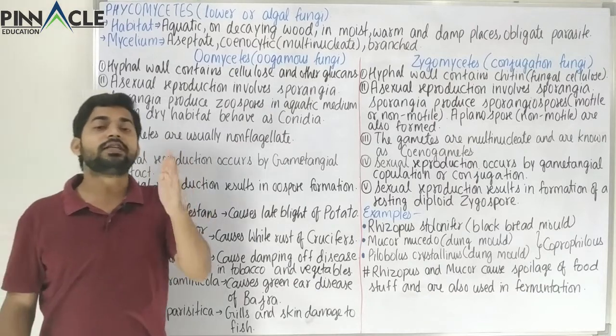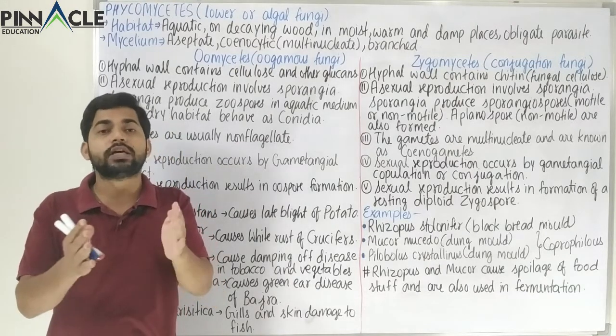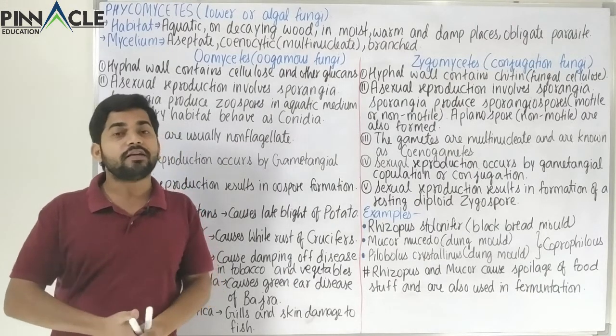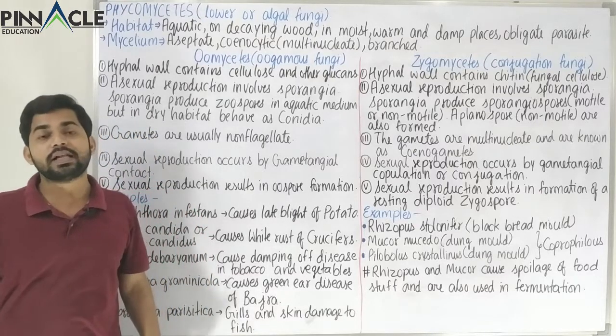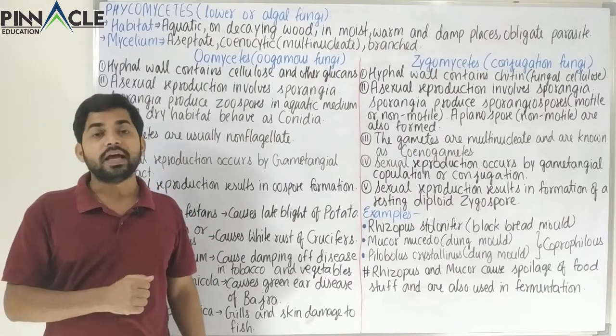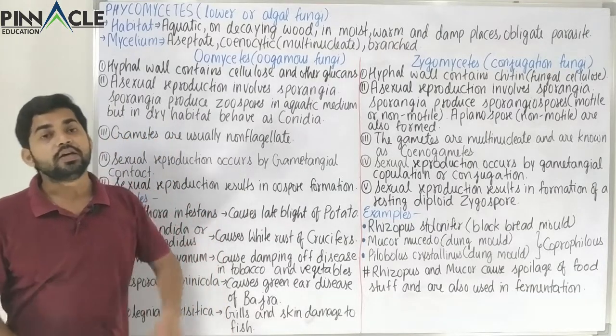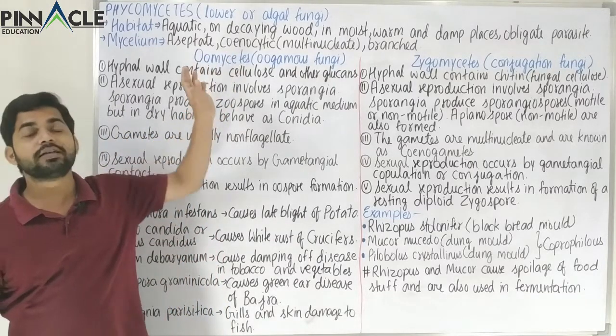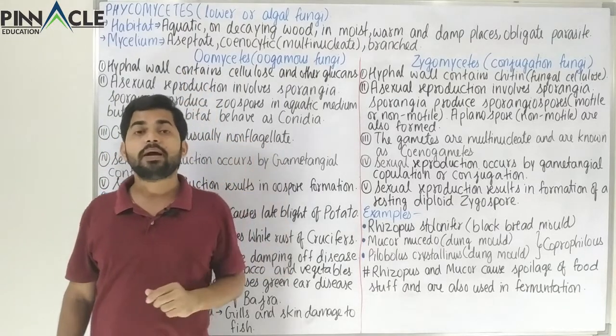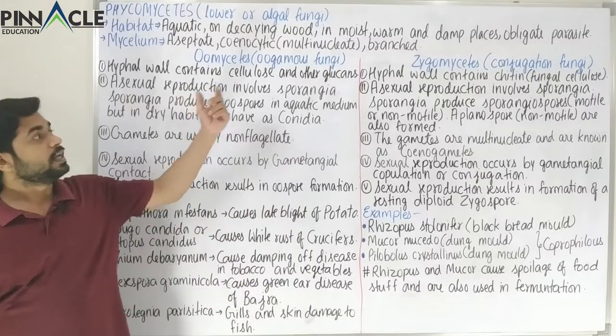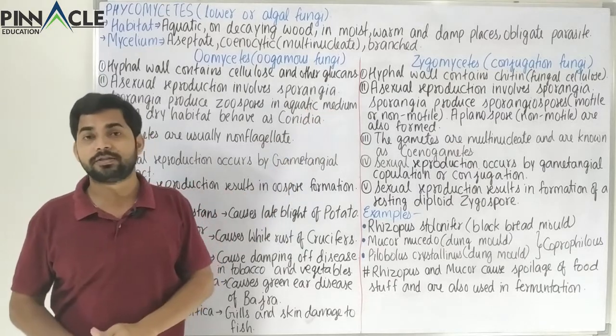Apart from that, when walls are absent between the cells, the cytoplasm of various cells is intermingled with each other, and therefore it is called multinucleate or coenocytic. So such type of hypha is called coenocytic and also multinucleate. Apart from that, this hypha is branched.